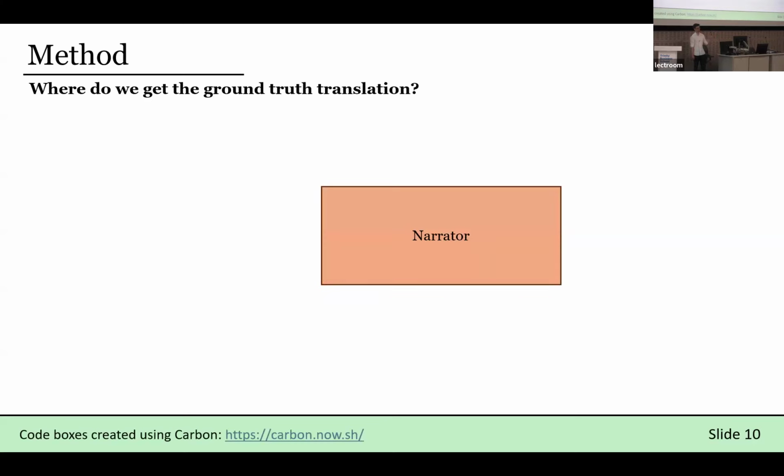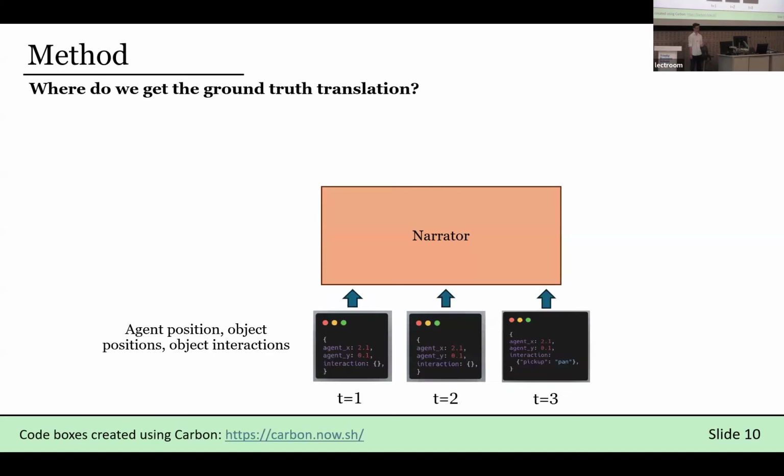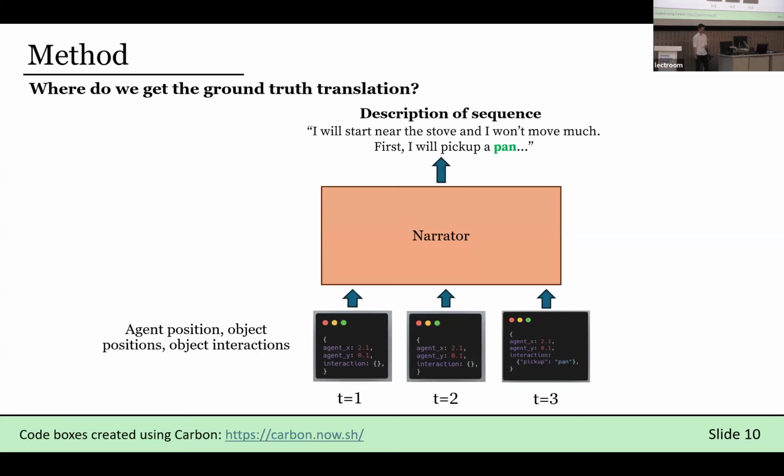We then assume that there is some narrator object or function that takes in this subset of true states. For example, I'm not sure if you can see it clearly, but this is a JSON-like representation of the agent's position and object interactions. And then the narrator is just tasked with outputting a description of what's happening in these states. So for example, in this sequence, it may output, "I will start near the stove and I won't move much. First, I will pick up a pan." And we're agnostic to where this narrator comes from.